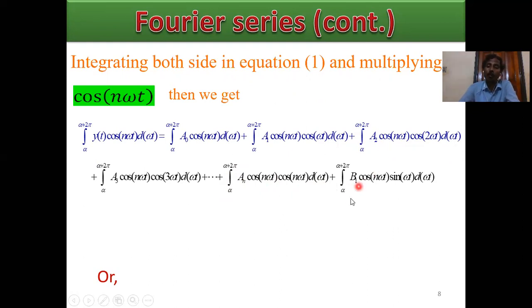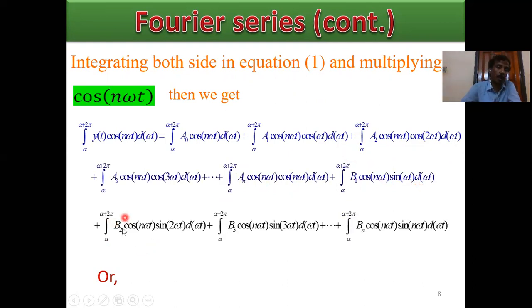And for the sinusoidal components, b1 cos n omega t sine omega t d omega t, b2 cos n omega t sine 2 omega t d omega t, b3 cos n omega t sine 3 omega t d omega t, up to bn cos n omega t sine n omega t d omega t.